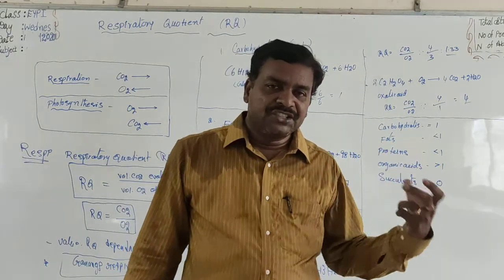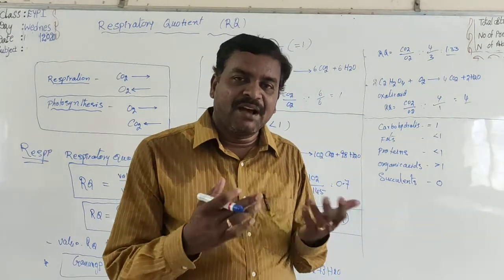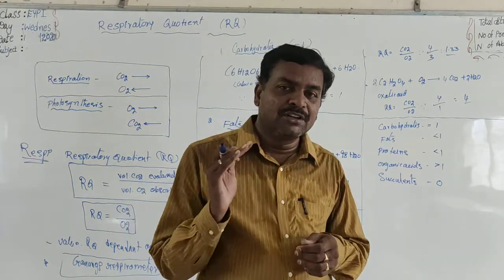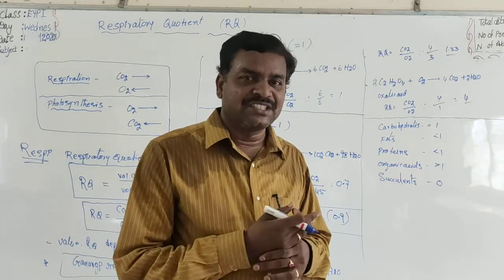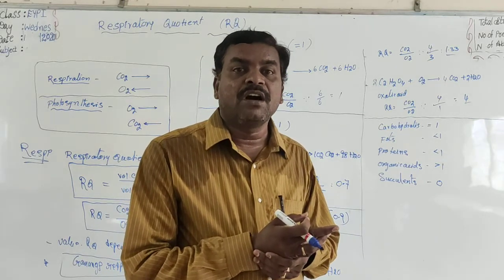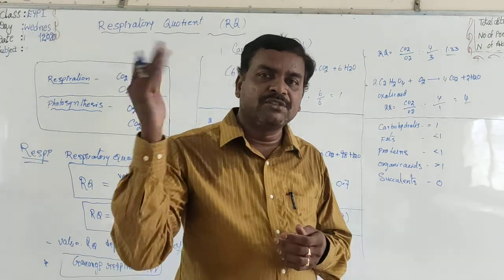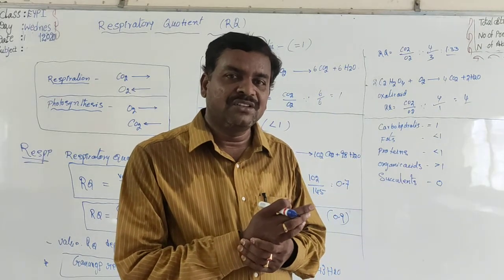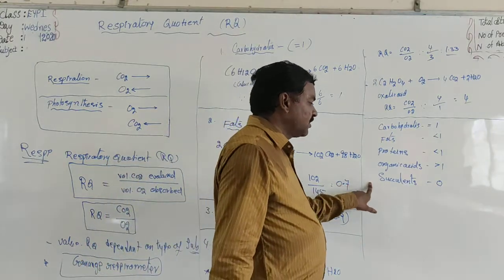You know, there are some succulent xerophytes like agave, bryophyllum, etc. Actually, they are CAM plants. The CO2 released in respiration is immediately consumed in photosynthesis. It is not evolved outside of the plant body. CO2 is not evolved from the plant body in succulents, so that the volume of CO2 given out is 0. Okay, so totally RQ value 0. In succulents, RQ value 0.